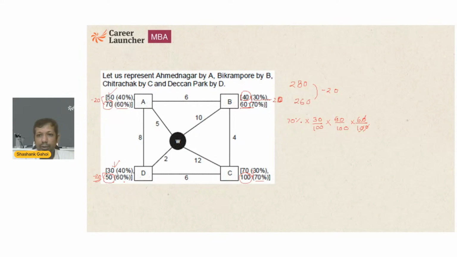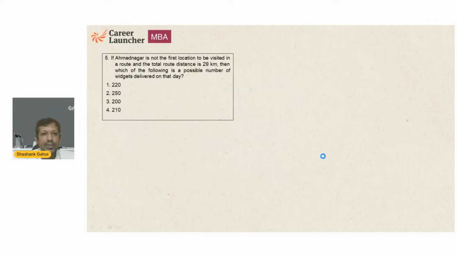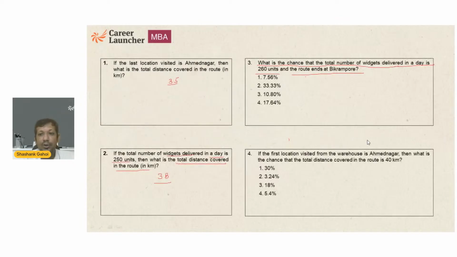So I am going to get what? That is going to be 6 sixes are 36, 36 threes are 108. So 756 by 100%. So that is going to be 7.56%. That should be the answer. So 7.56%, that's our option A. We got the answer. I hope everyone understood what we are doing. If you have any doubt, kindly do ask in between. I'll take the doubts side by side as well.